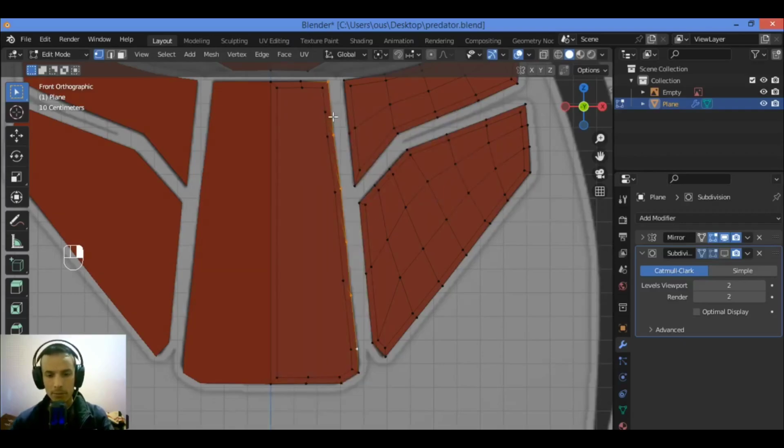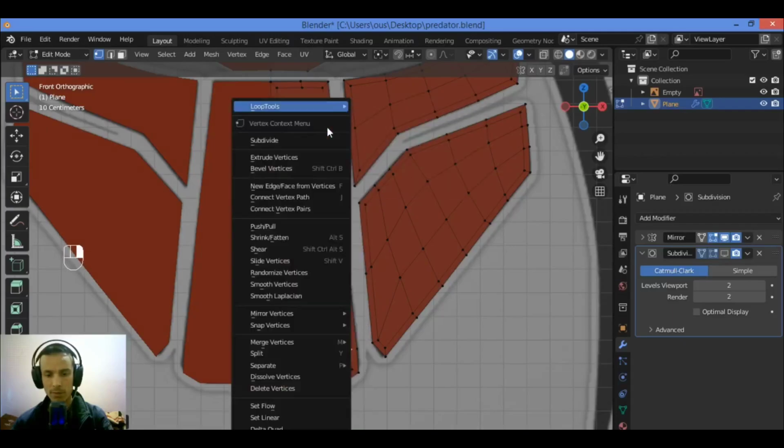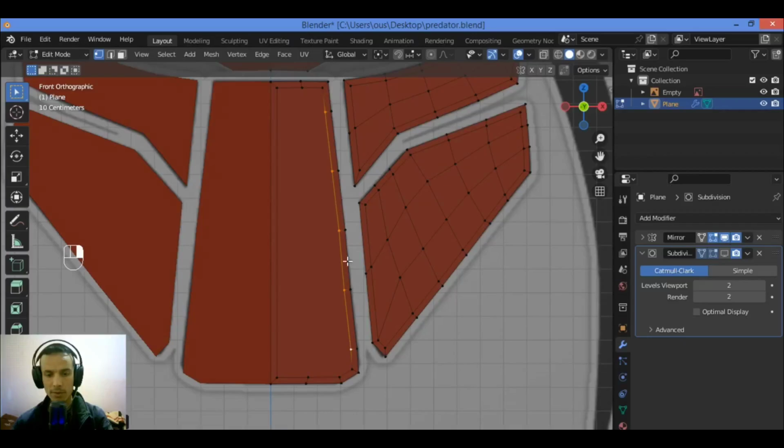Let's see, Ctrl Z, I think we should set a distance between those vertices, just those vertices. Select like this and go over the tools, then space, and set the same distance as shown in our video.